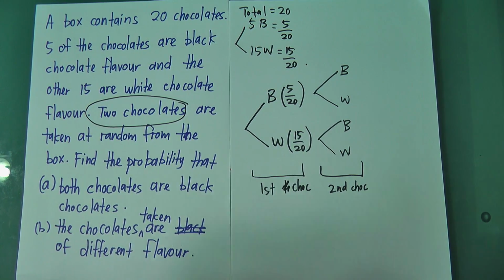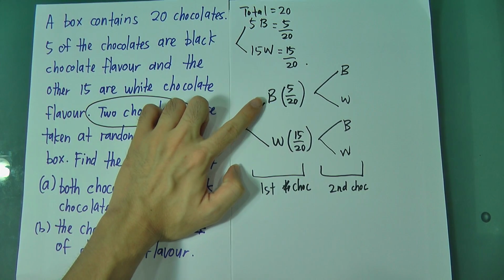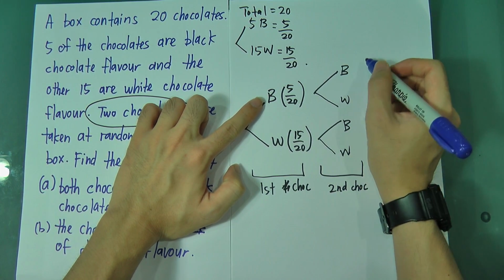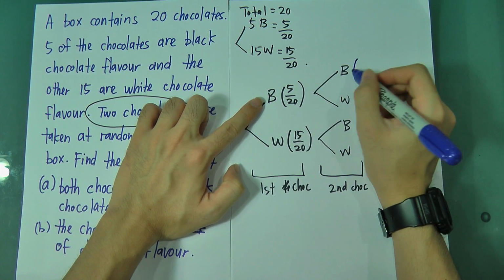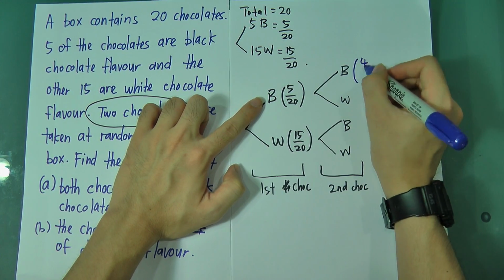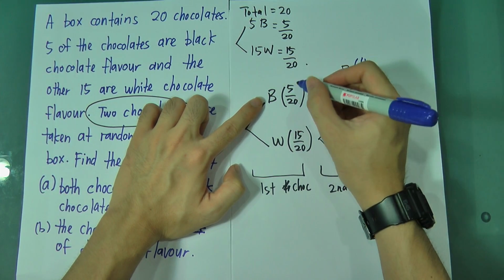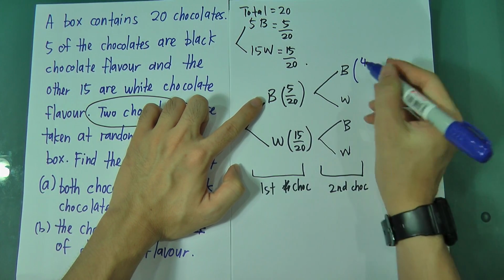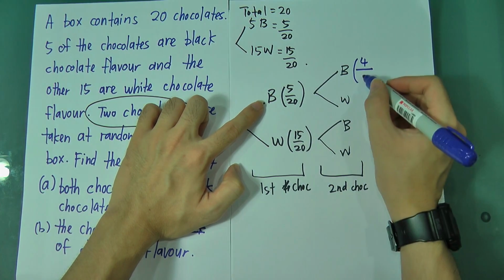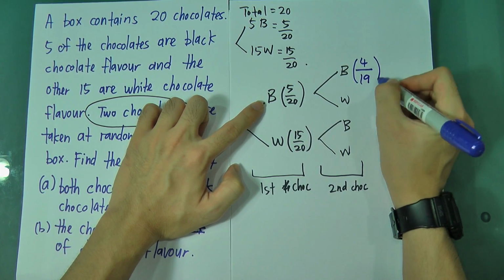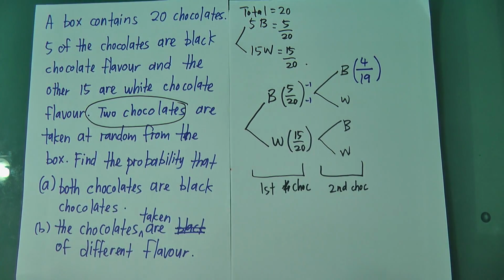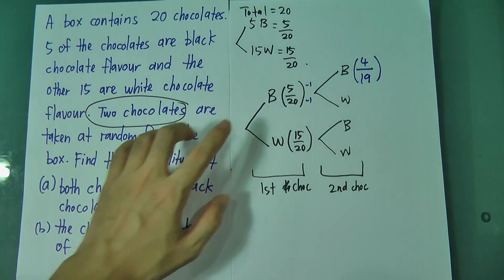Imagine, if the first chocolate I get is black, now I have 5 black, right? So the second time, if I want to get black again, the 5 will become 4 chocolates because I already took 1 from here. So here 5 minus 1, you get 4. If I already took 1 chocolate, the total will still leave 19, because top you have to minus 1, bottom you have to minus 1. But then what happened to the white?